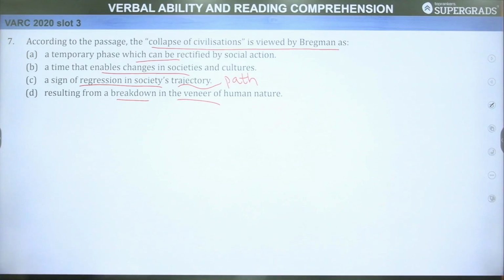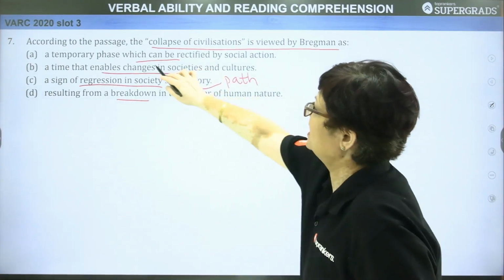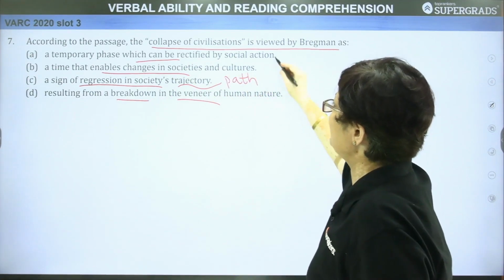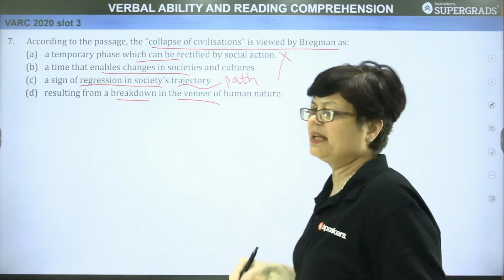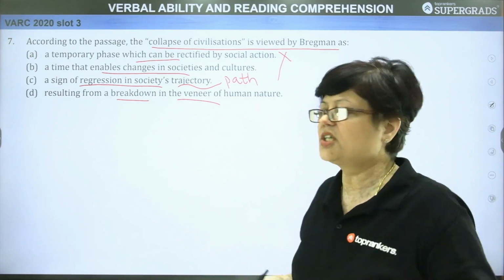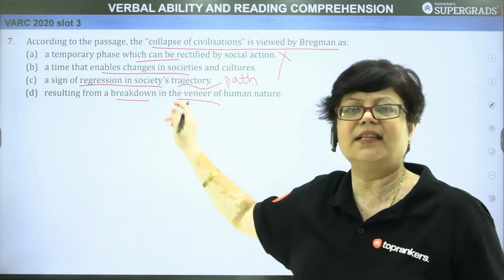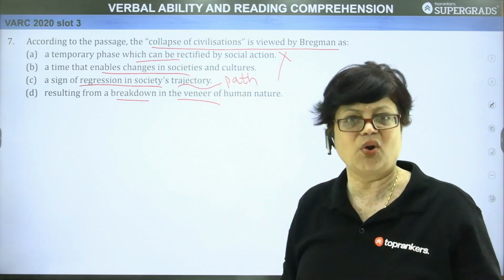So, what is the collapse of civilization as viewed by Bregman? A, it's a temporary phase which can be rectified by social action. There's no such mention made that it can be rectified. Rectification talks about something wrong having happened, and it is not necessary that the collapse happens only because of wrongdoing, right?